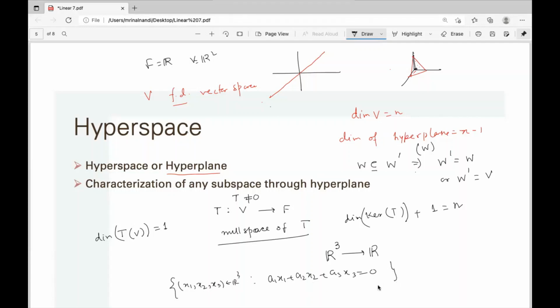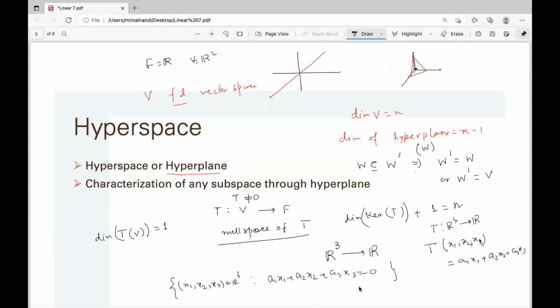Now it is the null space of T, where T is defined from R3 to R, T of x1, x2, x3 is a1x1 plus a2x2 plus a3x3. This is a linear functional, and this null space is exactly this.